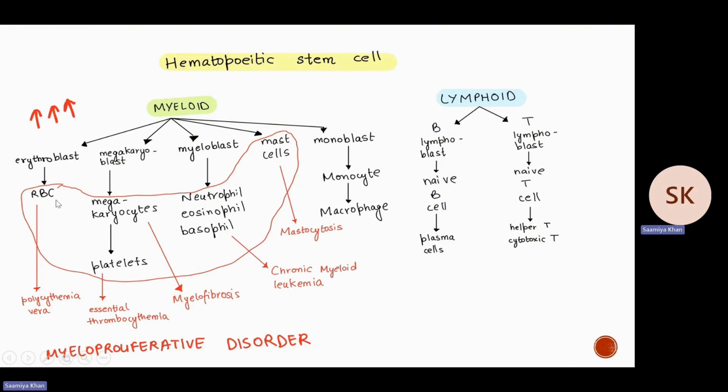An increase in RBCs is known as polycythemia vera. An increase in platelets is essential thrombocythemia, and an increase in megakaryocytes is myelofibrosis. An increase in granulocytes is chronic myeloid leukemia, and in the mast cells, it's mastocytosis. And this, as we know, is the lymphoid lineage.